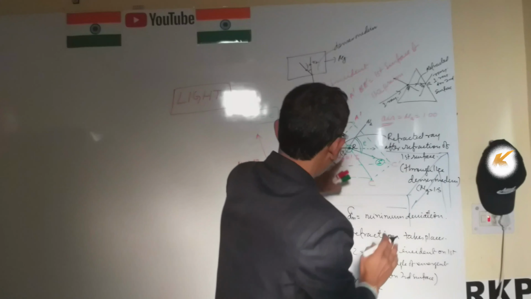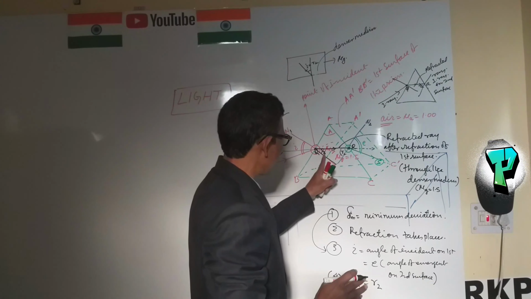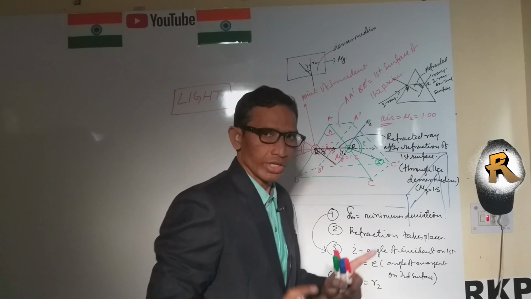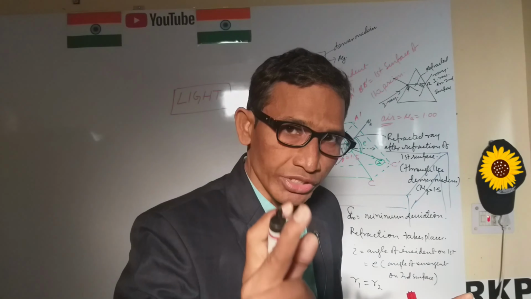R2 we consider the refracted angle for the second surface, and R1 and R2 are equal to each other because minimum deviation takes place.